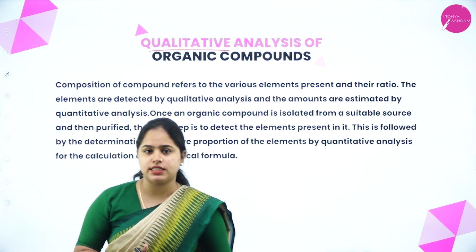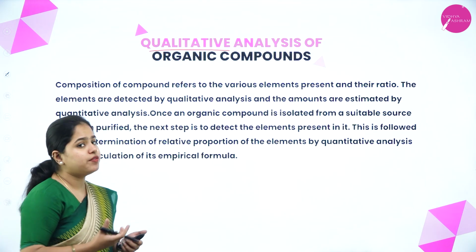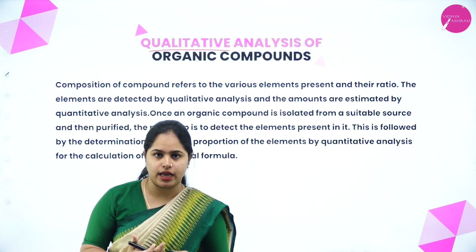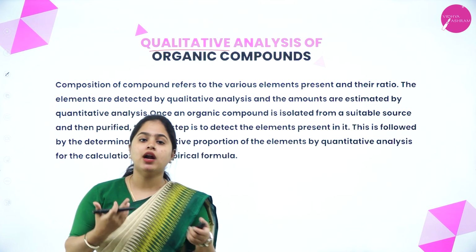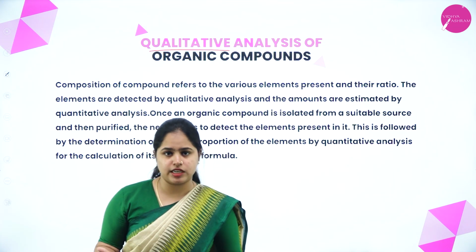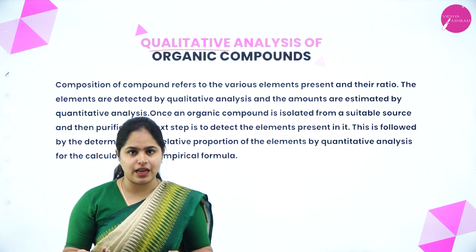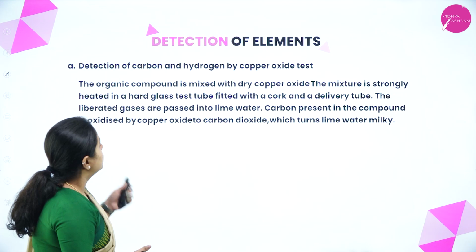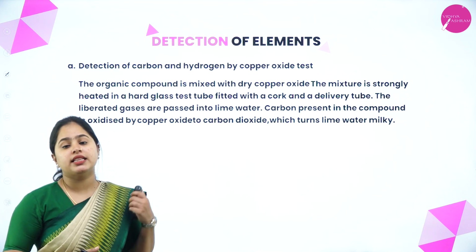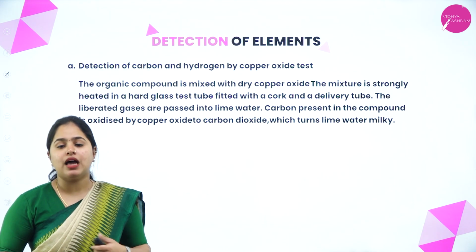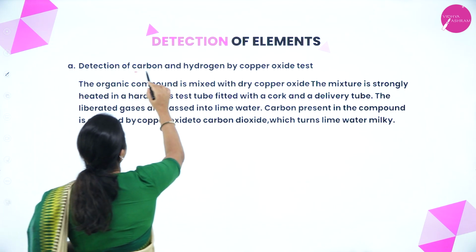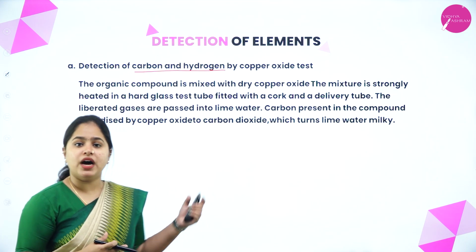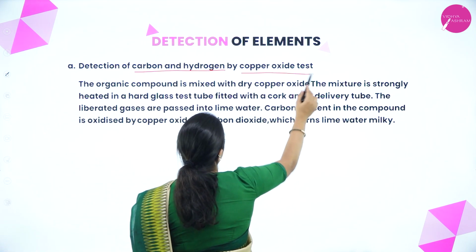Beginning with qualitative analysis, as said, we will be detecting the different elements present in the organic compounds. As I said, it is not necessarily always carbon and hydrogen which is present. There can be other elements as well. So let's study in detail about that. First we are going to study the detection of carbon and hydrogen in organic compounds by the copper oxide test.